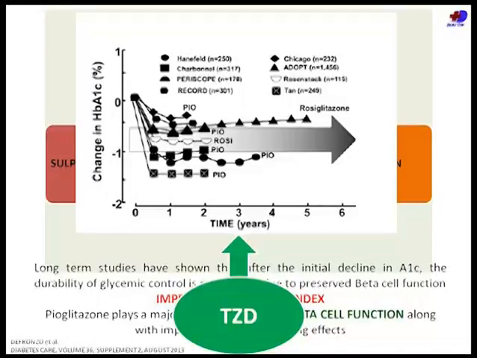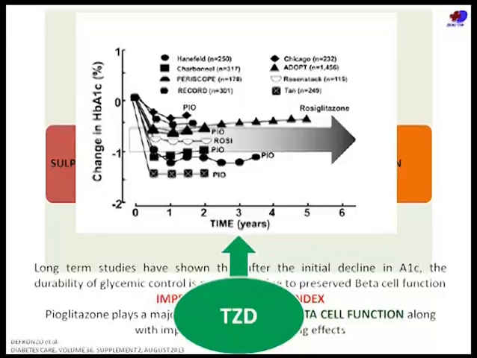Never forget pioglitazone. Pioglitazone is a fantastic drug. It reduces insulin resistance and improves insulin sensitivity, but studies in animals and in humans have shown that it not only produces a durable A1C reduction, it preserves the beta cells. They have found an increase in islet cell mass in rat models, and in humans they have shown an improvement in the disposition index. So using weight loss and pioglitazone is saving your beta cells.